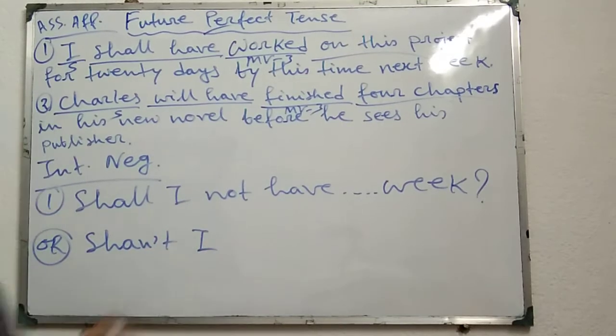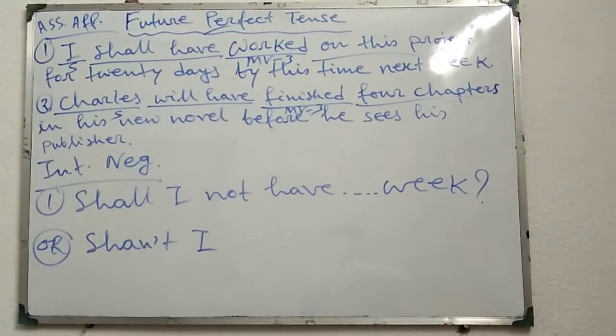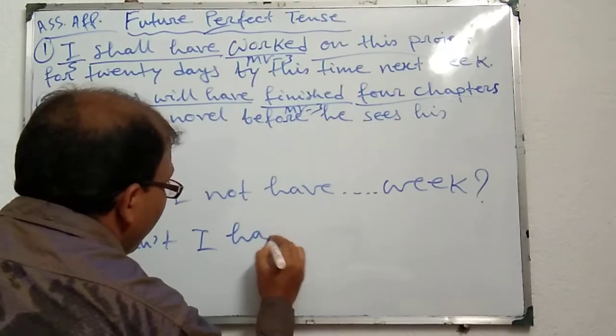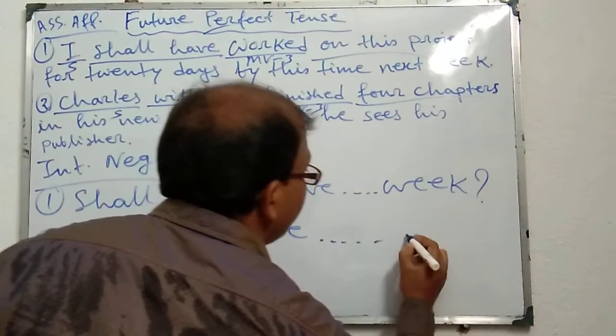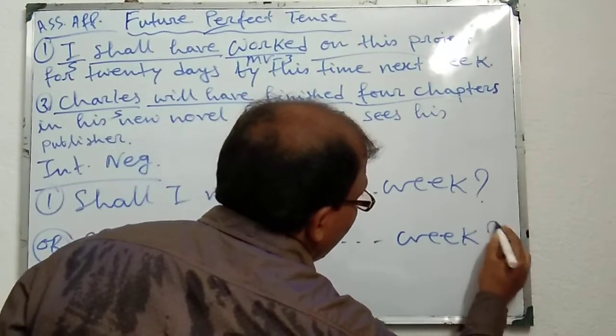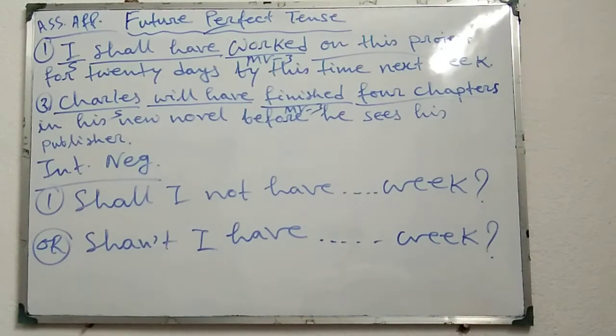Shan't I have worked on this project for 20 days by this time next week? Question mark. That means to change into negative interrogative we have to check if the subject is noun or pronoun.